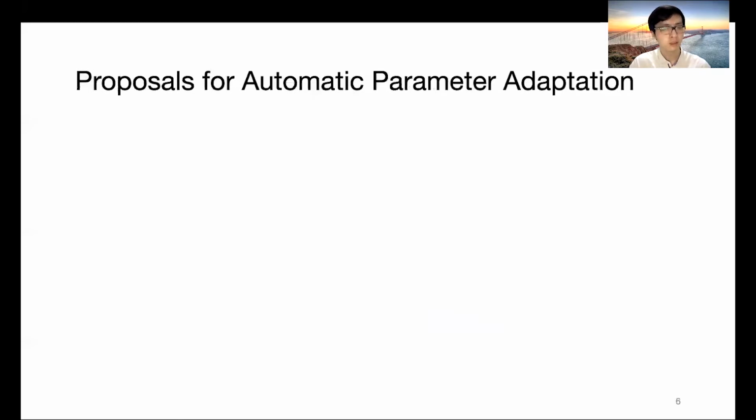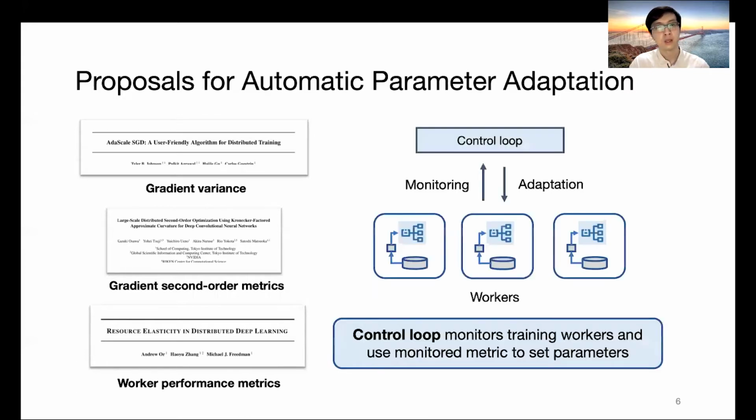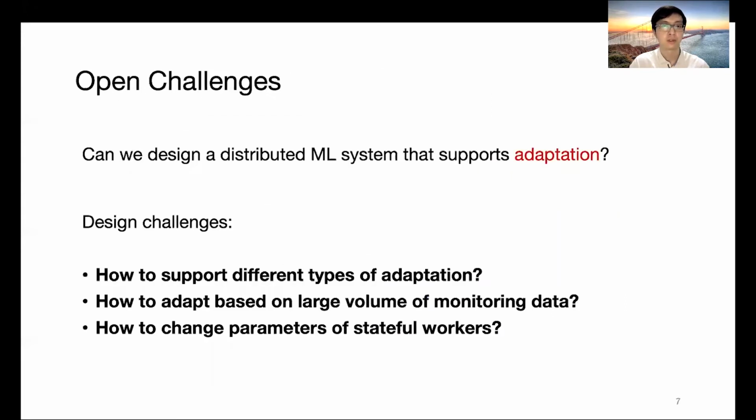We are observing many similar proposals recently. For example, Apple and NVIDIA are monitoring gradient variance and the gradient second order metric to automatically set the learning rate. People are also monitoring worker performance metrics to decide the optimal number of workers. In all these proposals, we can see a common pattern. People are creating control loops to monitor the training workers, and they are using monitoring metrics to make online adaptation decisions.